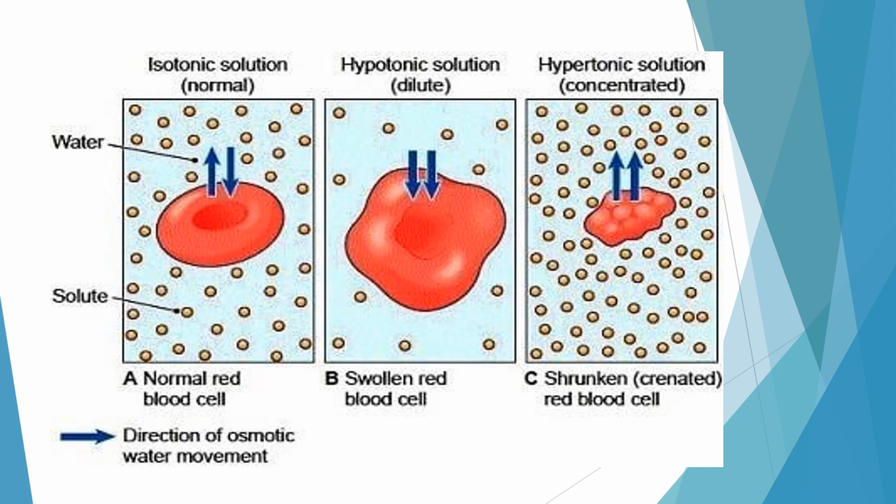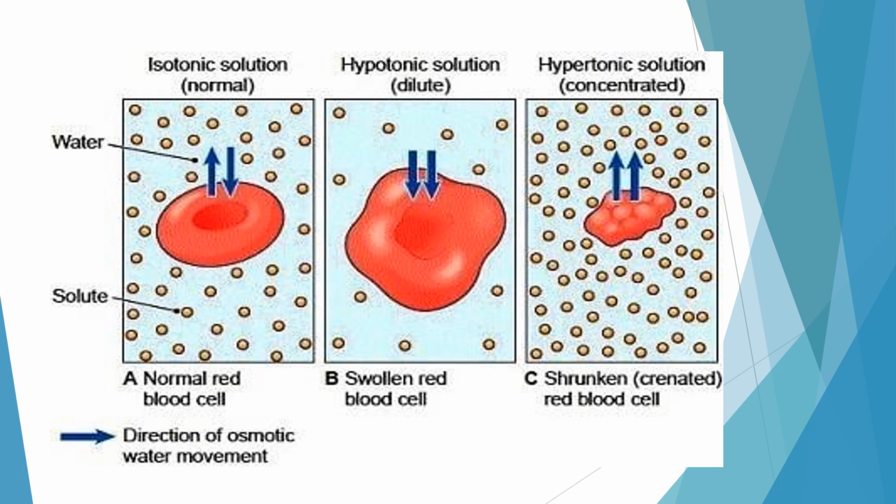An isotonic solution has the same concentration as that inside the cell. In a hypotonic solution, the concentration of the solution is less than that inside the cell. And in the hypertonic solution, the concentration of the solution outside the cell is more compared to inside the cell. So what will happen when we keep the cell in these different types of solution?